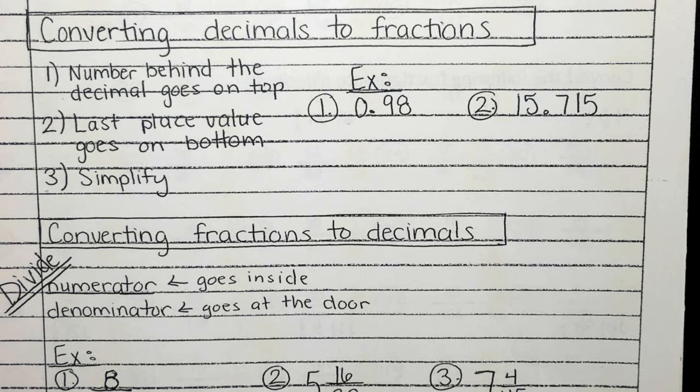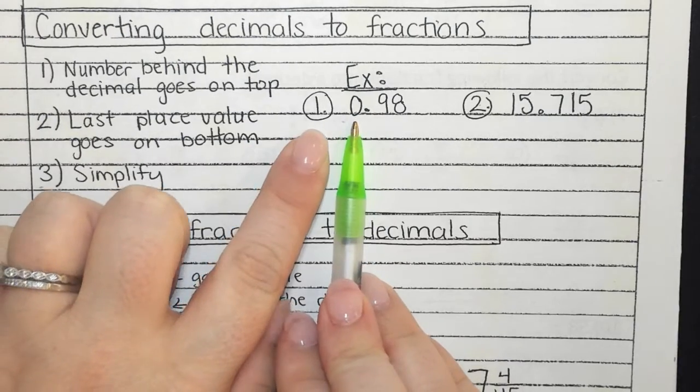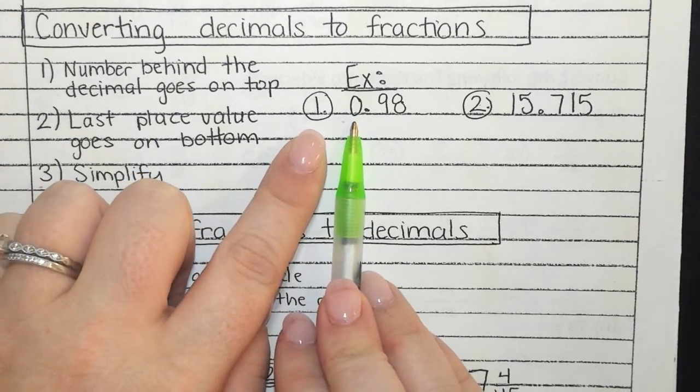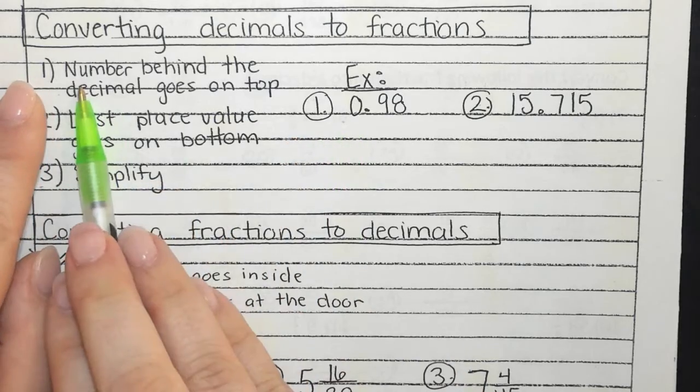The number in front of the decimal is the... What's the number in front of the decimal? It's a whole number. So would that go in a fraction? No. All right. So on this first example, I have 0 in front. So do I need anything in front of my fraction? No.